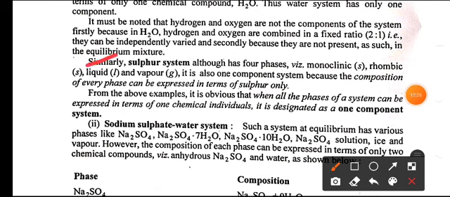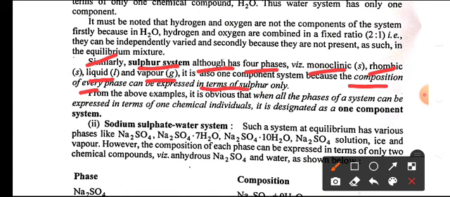Similarly, the sulfur system, although it has four phases, that is monoclinic, rhombic, liquid and vapor, is also a one component system, because the composition of every phase can be expressed in terms of sulfur only.